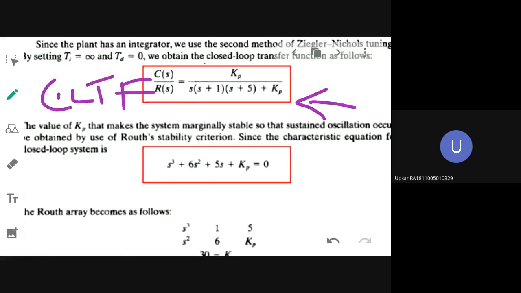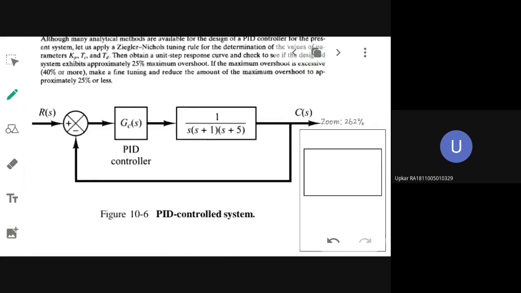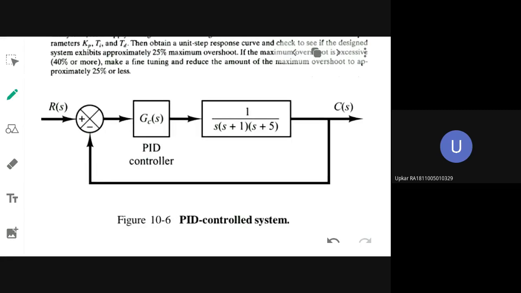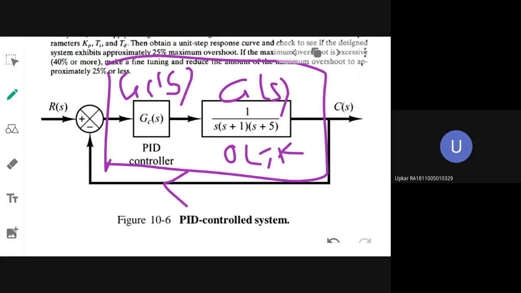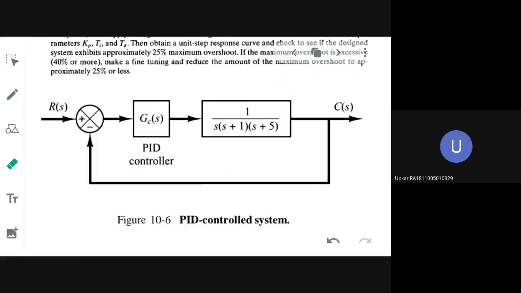This is a unity negative feedback system for which the OLTF is G of S multiplied by Gc of S, both connected in cascade. Since it is unity negative feedback, you will form 1 plus GH. What is the formula for determining the CLTF, C of S divided by R of S?